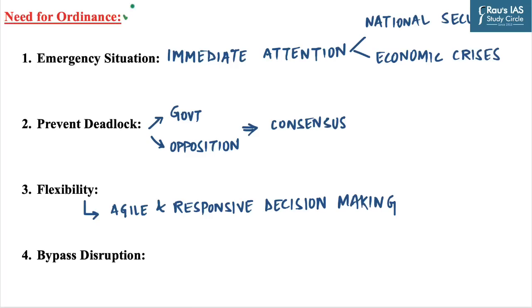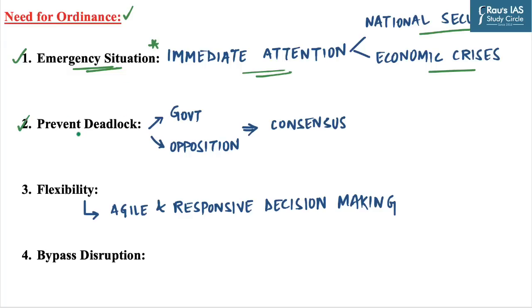Now we will discuss the need of ordinances. The first one is related to emergency situations. Ordinances provide a mechanism for the government to swiftly address pressing issues that require immediate attention, which includes matters of national security, economic crisis, or public order. In situations where waiting for the next session of Parliament could result in delays, ordinances serve as a means for timely action. So it plays an important role in dealing with emergency situations.